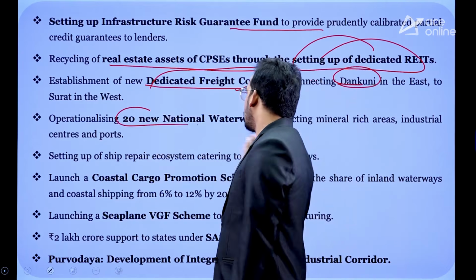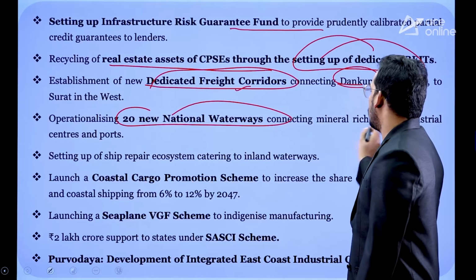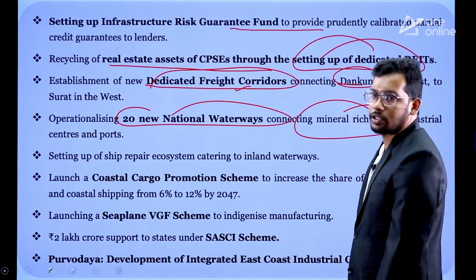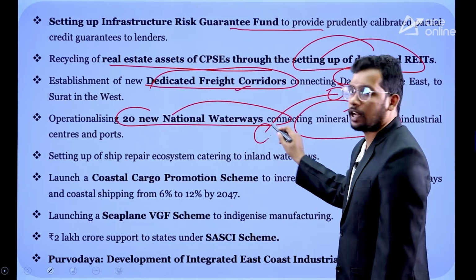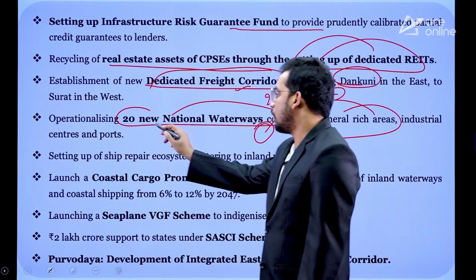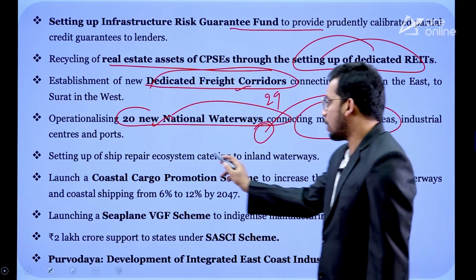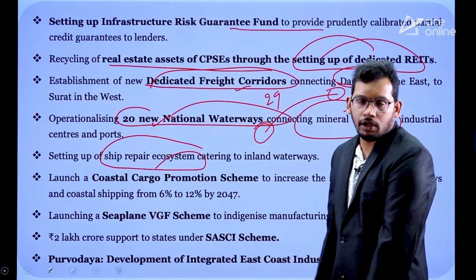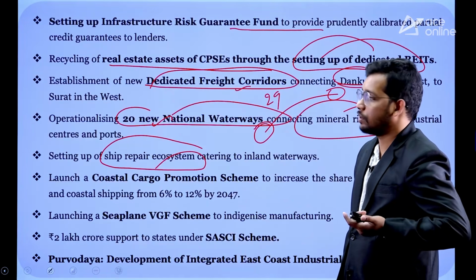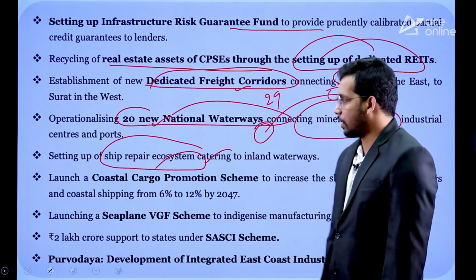Then 20 new national waterways are going to be worked on. They are going to be connected through mineral rich areas for inland transport. Already 29 inland waterways are active and 20 more are going to be active. Okay. Ship repair ecosystem is going to be encouraged. We have a lot of ships and ports, but for repairs we are going to other countries. So government is also going to encourage them.